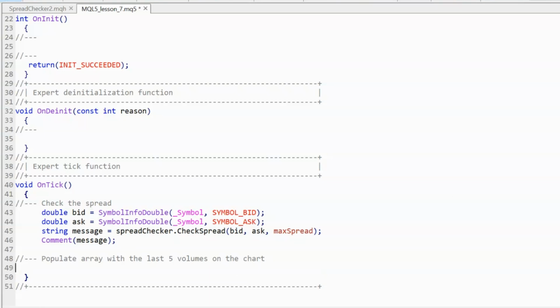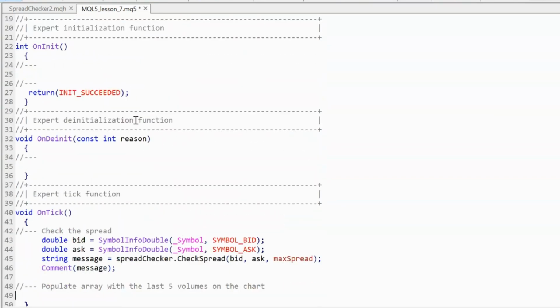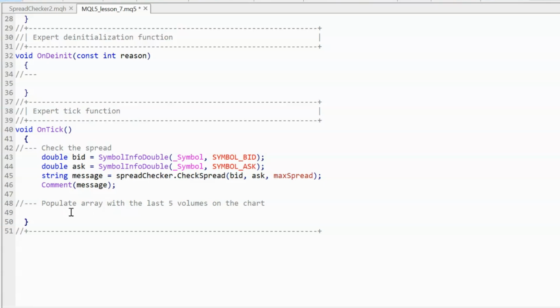So the way we're going to do that is we're going to use a for loop to fill this array here, which has got zeros. We're going to use a for loop to put our information into there.